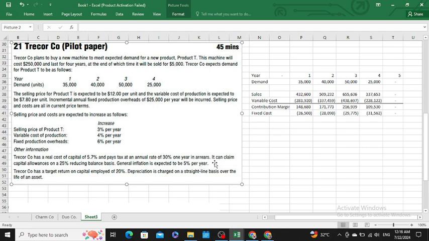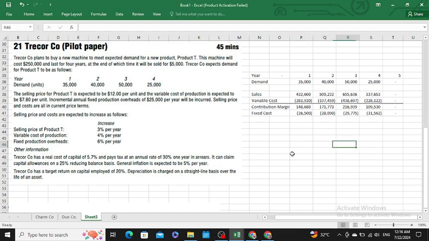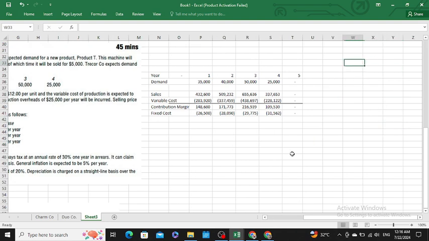Okay, sir. Then reducing balance method. Depreciation is charged on a straight line basis over the life of an asset. It can claim capital allowance at 25% using the reducing balance method. So, sir, we have to calculate a capital allowance schedule.